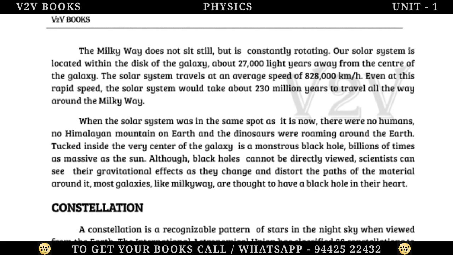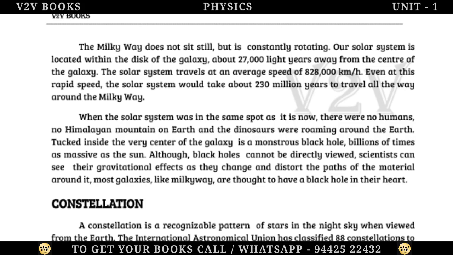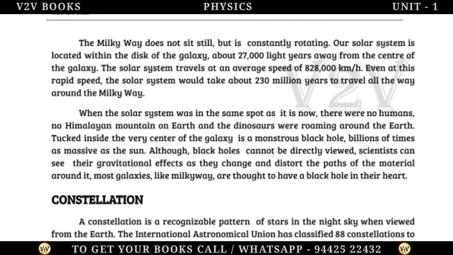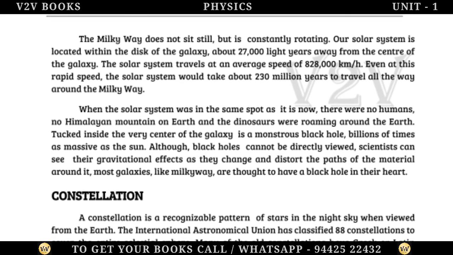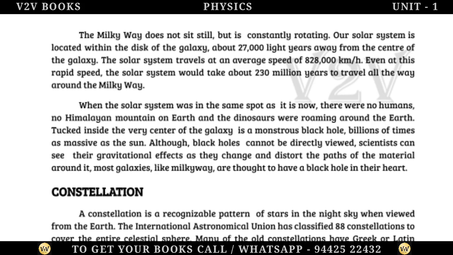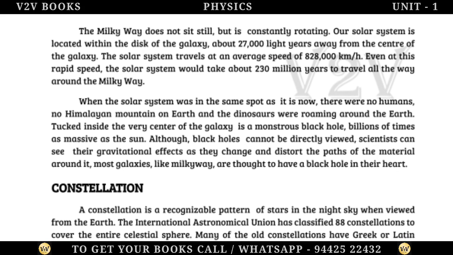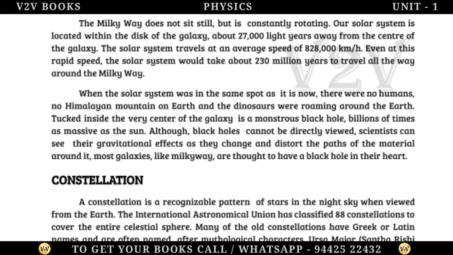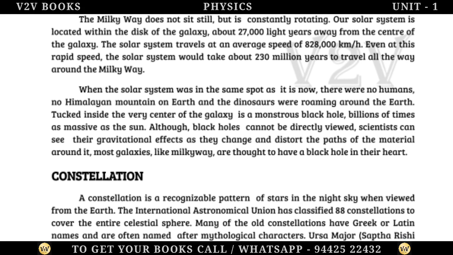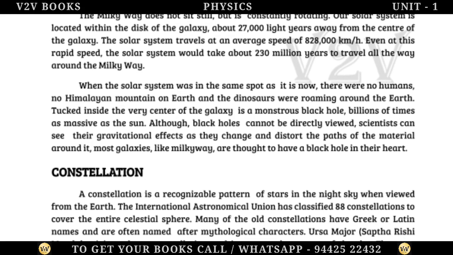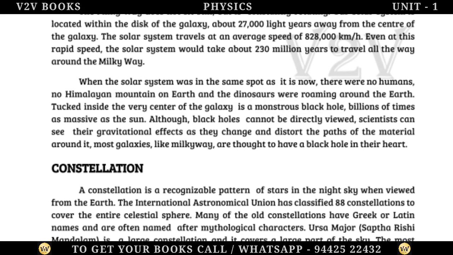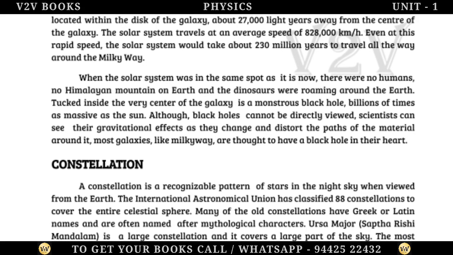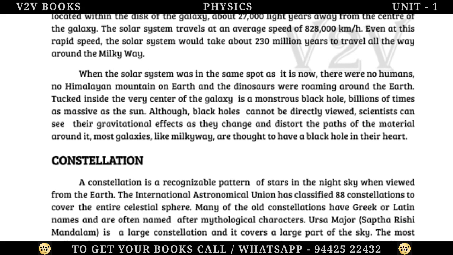Our solar system is located within the disk of the galaxy, about 27,000 light-years away from the center of the galaxy. The solar system travels at an average speed of 828,000 kilometers per hour. Even at this rapid speed, the solar system would take about 230 million years to travel all the way around the Milky Way.